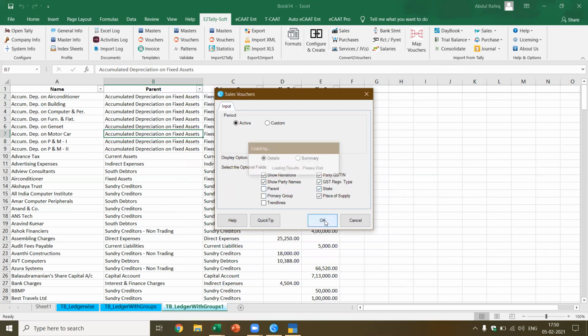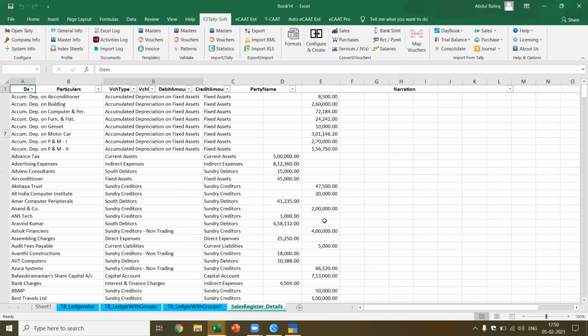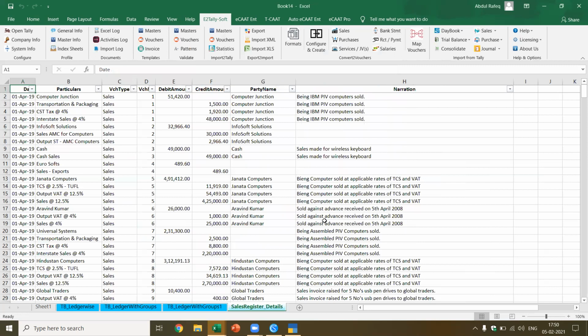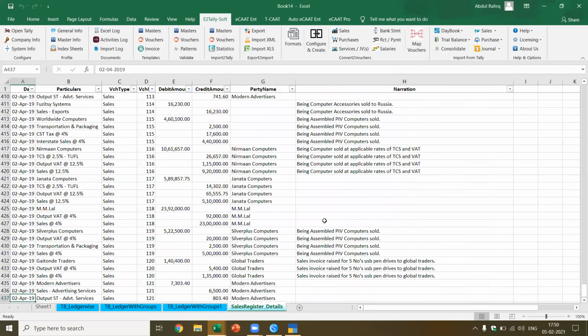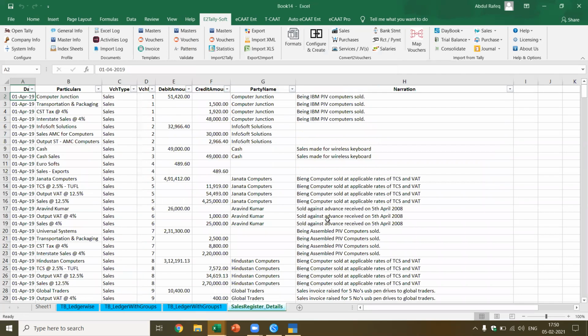I just say I want this register. I just click OK. Now all the sales register from Tally will be available to you in Excel. See, in a few seconds I got this data, and this is beautifully formatted. Using this, you can do a pivot, you can do so many analyses depending on what you require.